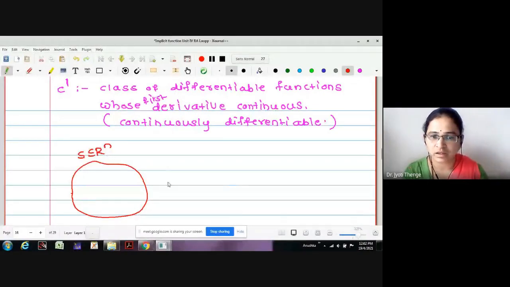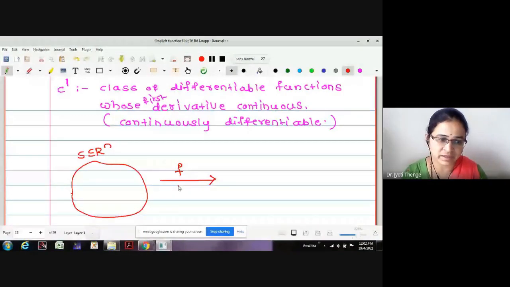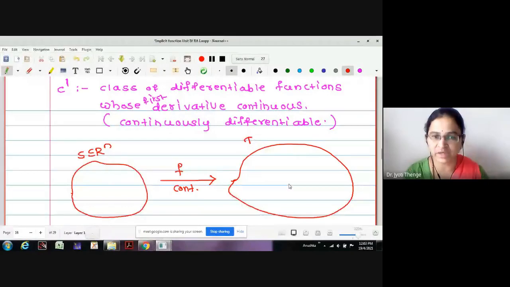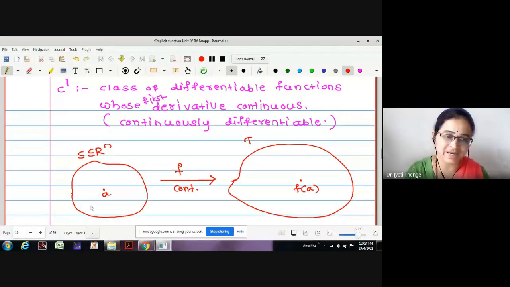F is a continuous function. Now we wanted to prove that there exists some P, some open subset of Rn. If this is one point A in S, the F image is in Y.